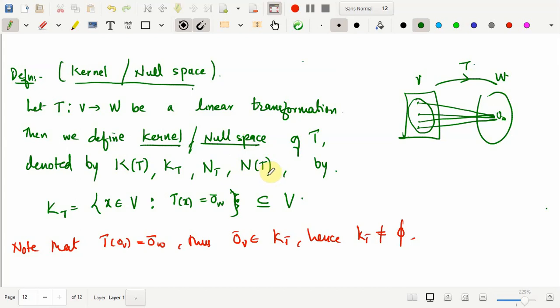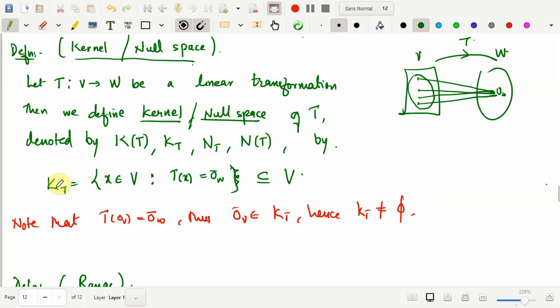Before proceeding with this lecture, let us just recollect the definition of the null space or the kernel of the transformation and the range of the transformation. So, for a given transformation from V to W, the kernel or the null space is this set. It's a subset of V. We collect all the elements of V which are mapped to 0 in W. Since 0 from V also maps to 0, 0 belongs to the kernel of T, and therefore, whatever the linear transformation may be, 0 from V is always an element of the kernel of T. That's why the kernel of T, this set, is always non-empty.